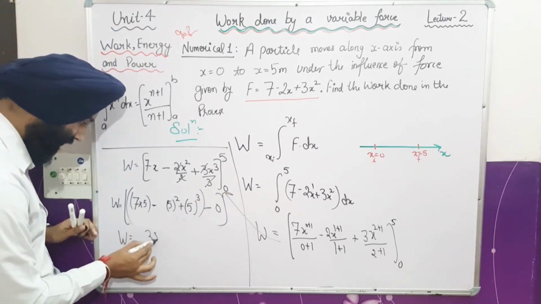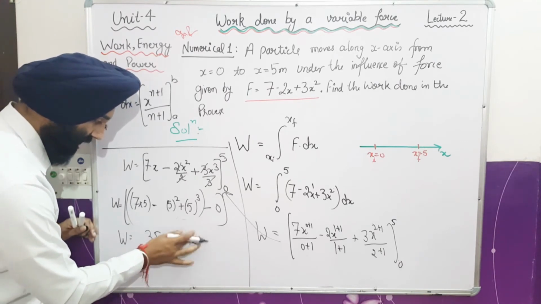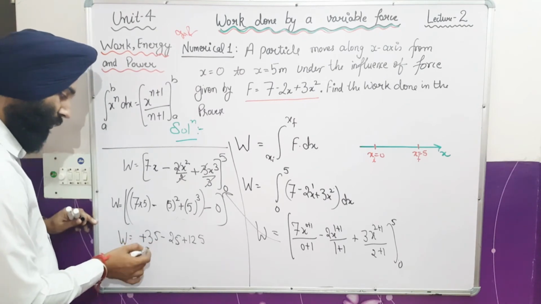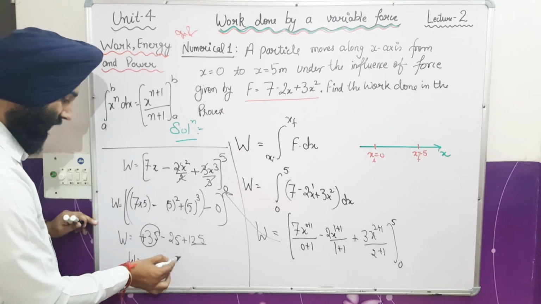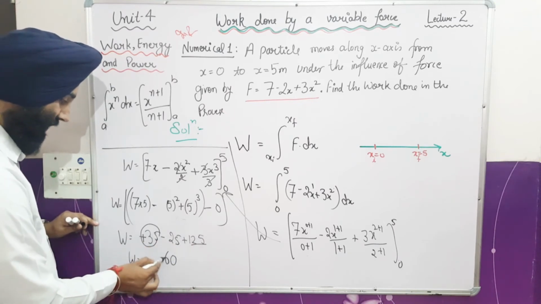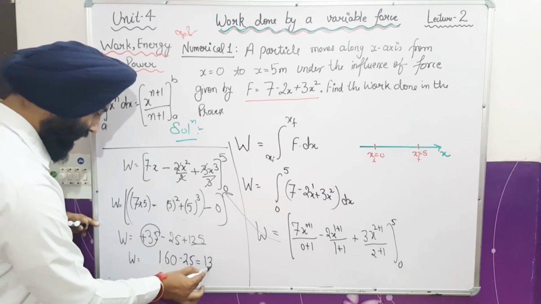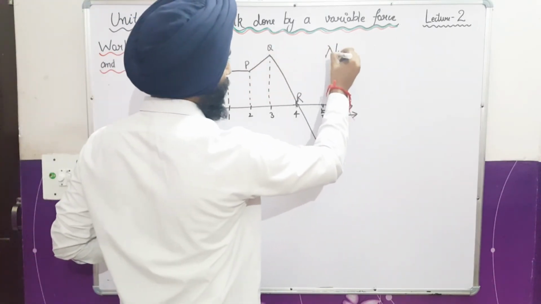7 times 5 is 35 minus 25 plus 125, right? So 5 cube is 125. I have to add according to the rule, this quantity and this quantity. So here we have 0, 6 and 1 minus 25, which is equal to 135 joule. So dear student, this is numerical 2.